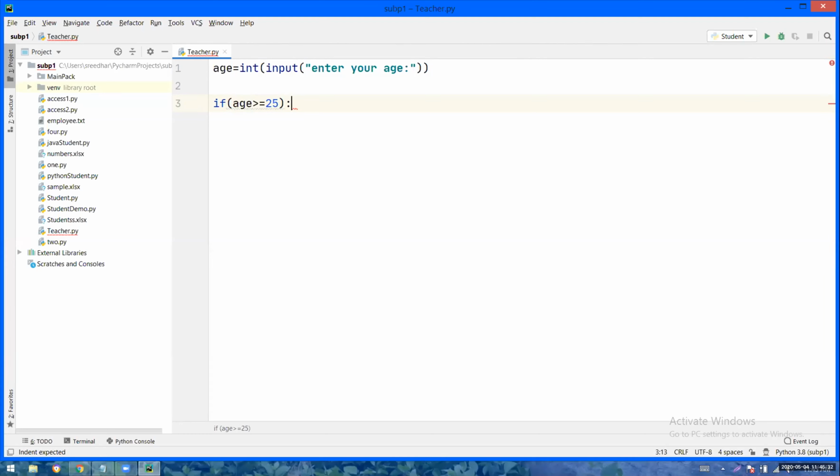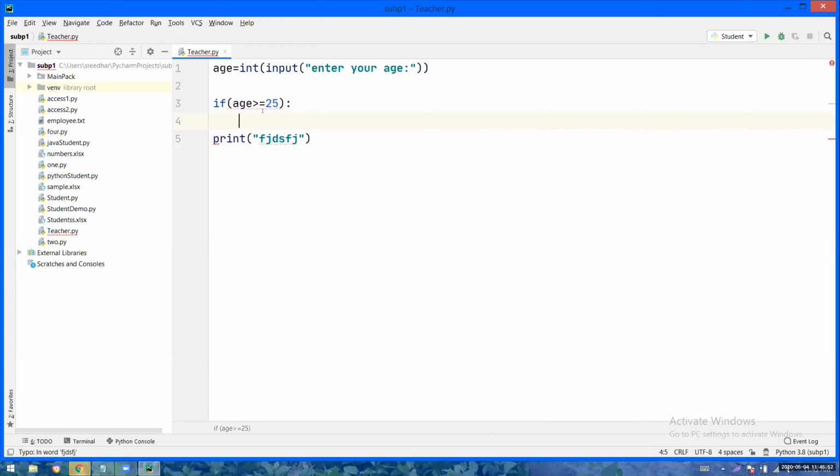The client told me that if the age of the user is greater than or equal to 25, I have to write some logic. But what logic I have to write, he doesn't tell me. So I made the condition ready and I am coming out of the block and proceeding with the remaining instructions.